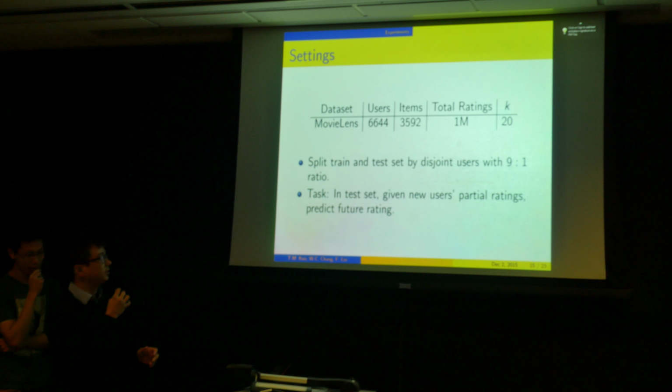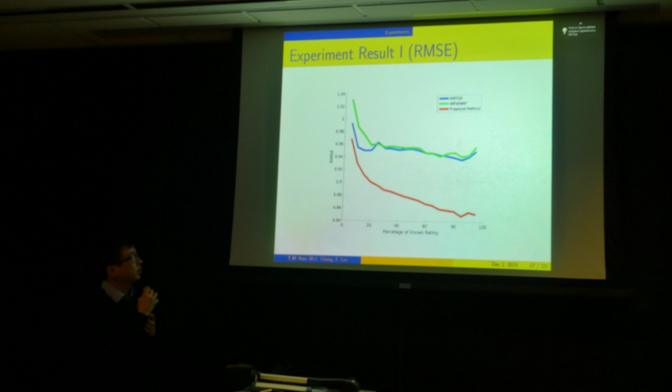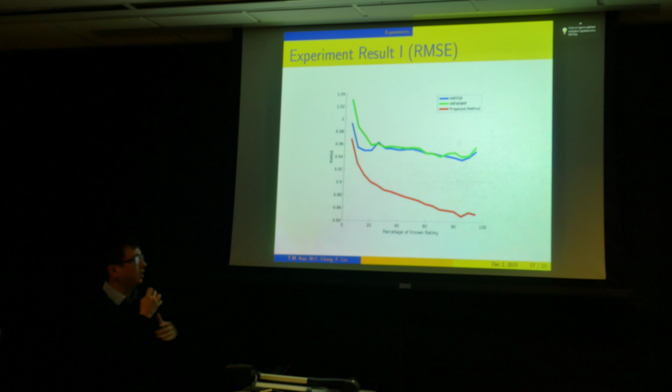We evaluate in two parts: the prediction time and the root mean square error. The root mean square error is separated into two parts, one by the percentage and one by the number of ratings. In this graph, the red line is our proposed method and the other lines are the others. The x-axis is the percentage of known ratings.